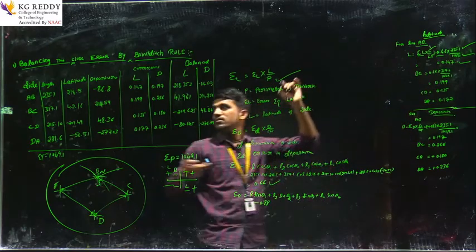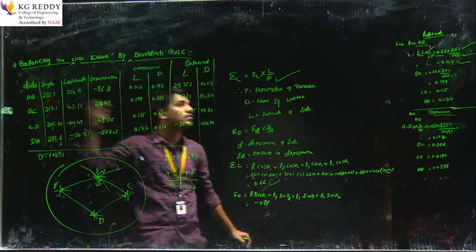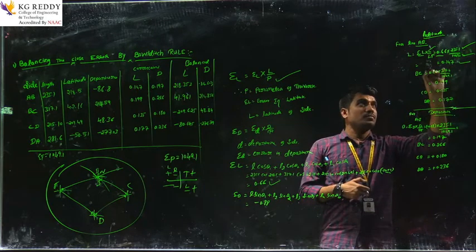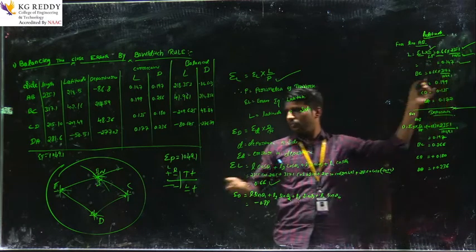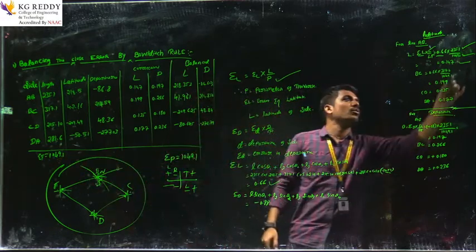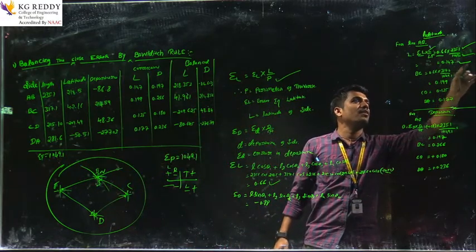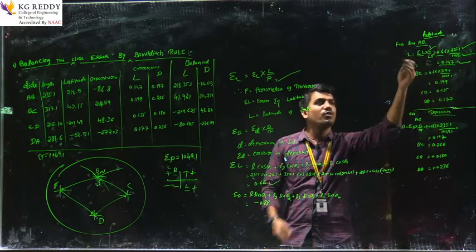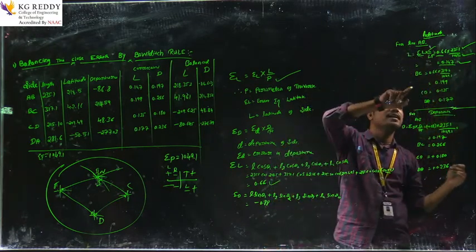Which line? The AB line, so here 235.1, divided by the length of the traverse, the perimeter. What is the perimeter here? 1049.1. So you will get the correction in latitude of 0.147, right. Then similarly, we have to find out BC, CD and DA.